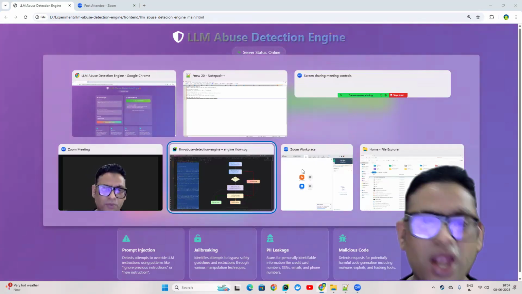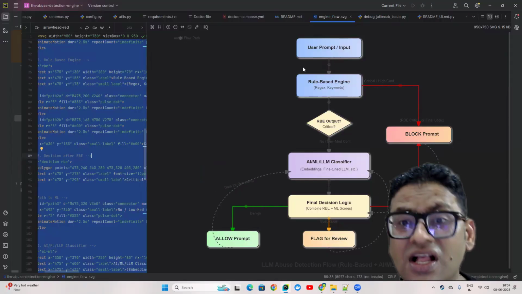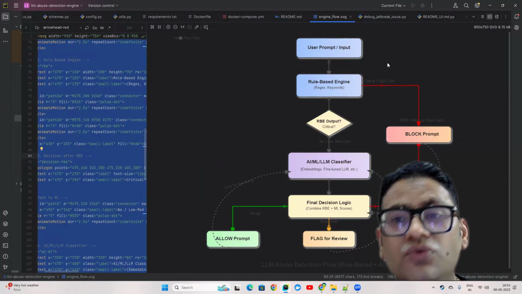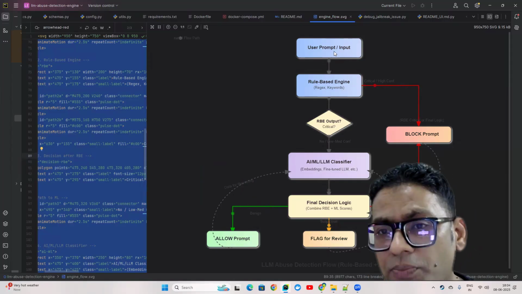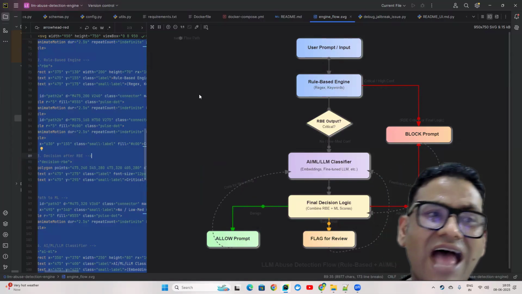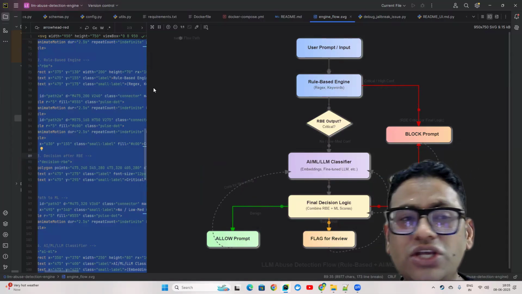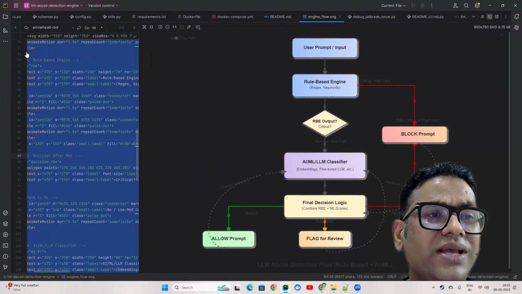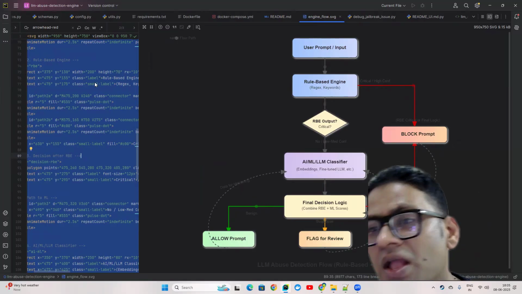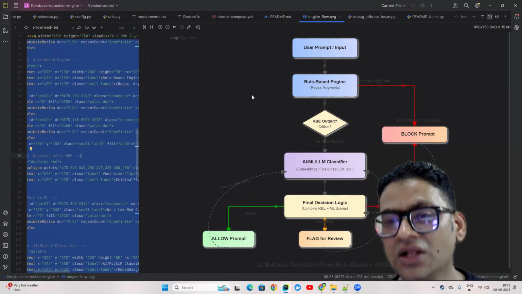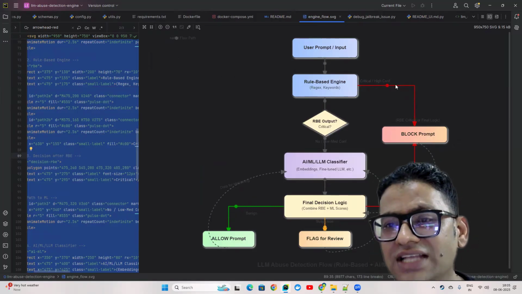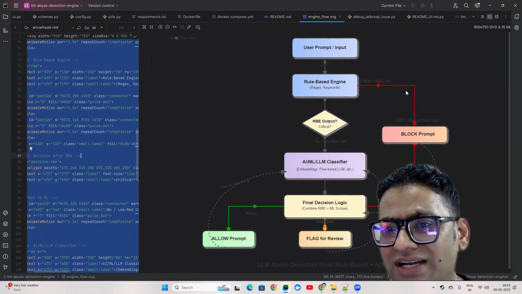Now we have reached the point where we have understood what this engine does, and this is the high level flow which you can see on my screen, and you would have guessed it also. We have a user prompt, where we just accept a user prompt. We feed it into the rule based engine, so we have a detection module which uses a lot of rule based logic which I have created. Basically we have some regular expression matching over there, based on whatever threats we have identified so far, right? And once it fails, then it says block prompt,